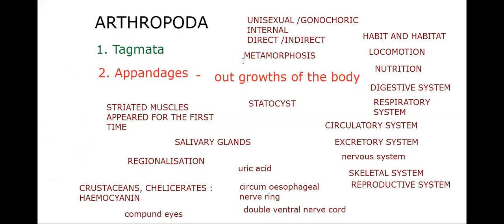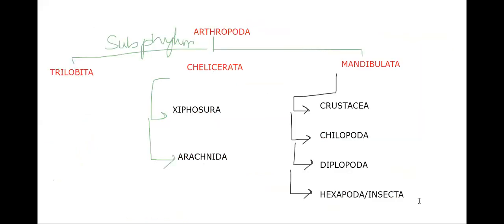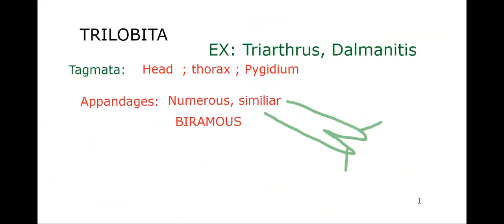Okay, so those are the general characters. People lose patience, but wait, within 5 minutes we are going to complete this. The leftover characters we will go through now. Trilobita. These are extinct marine arthropods. Classification wise, we are going with extinct marine arthropods. Trilobites are extinct marine arthropods. Most of the characters I already said, but some leftover we have to talk about.